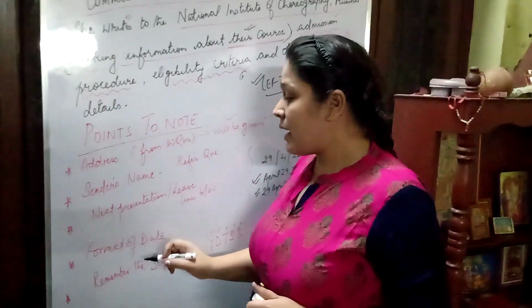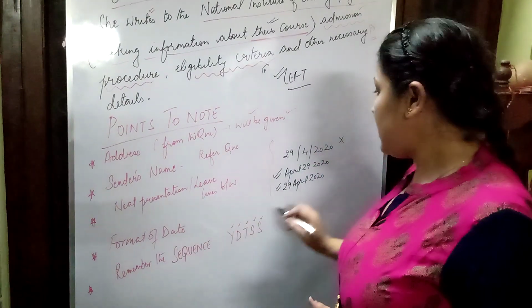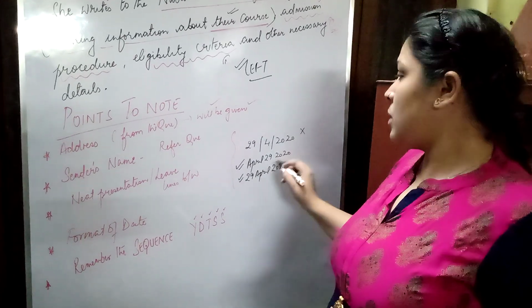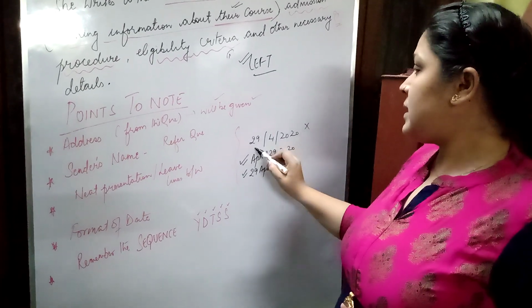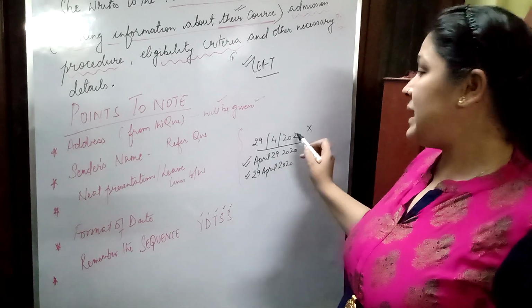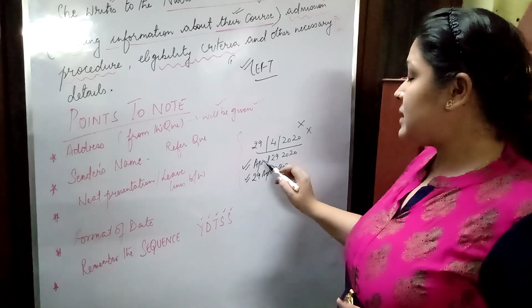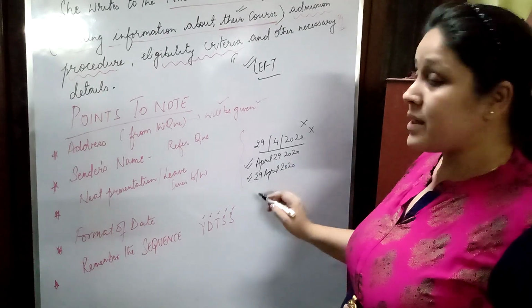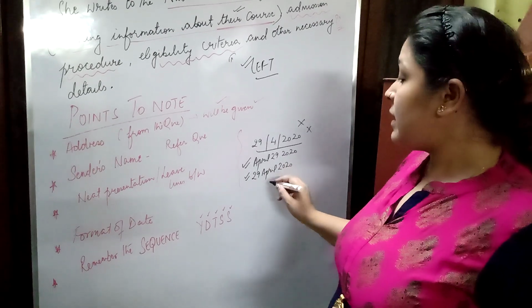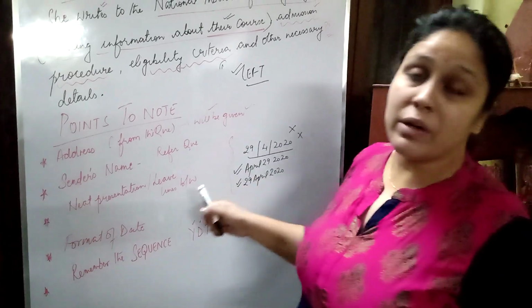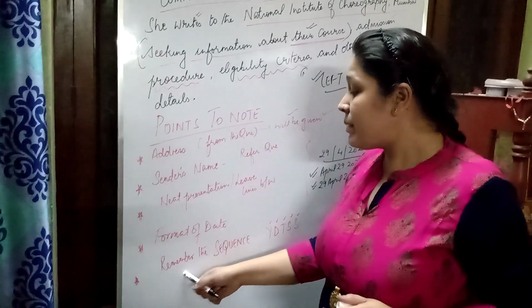Okay, then next is the format of the date. Just have a look here. I mentioned it for you because often students are quite confused about how to write the date. Often children prefer writing the date in a certain way, but please make sure they do not write it like this. Either write your date like this, April 29, 2020, or write 29th April 2020. Even when I'm speaking 29th April, I'm not writing TH. So that is not to be written.